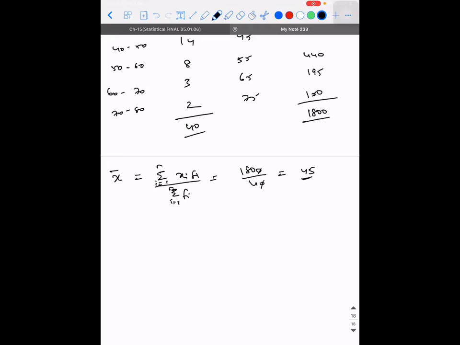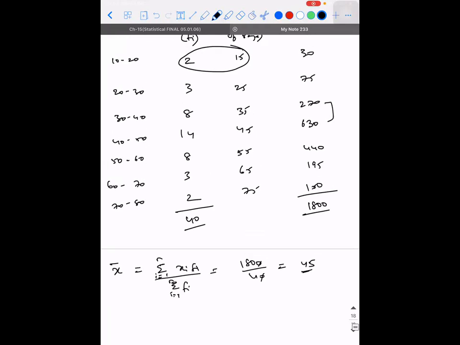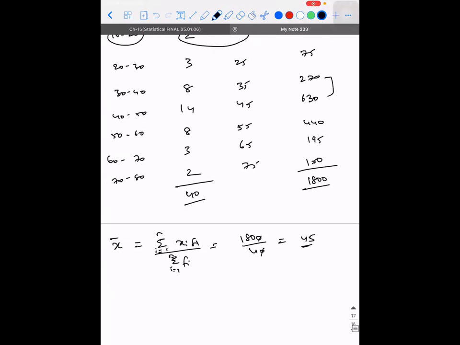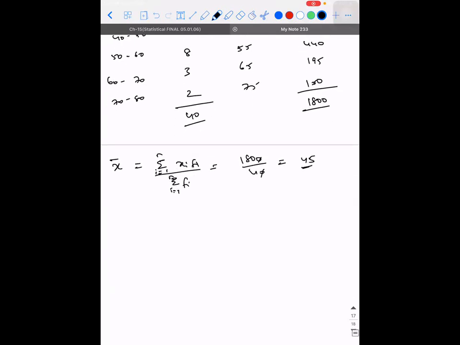45. So if you observe, for continuous frequency and discrete frequency, the approach is the same, except the fact that in discrete frequency, they would have given you xi, whereas in continuous frequency, what is the additional step you need to do? Take the average of the range that is given. Once you do that, everything else is the same. 45. Now, what will be the next two columns, guys?